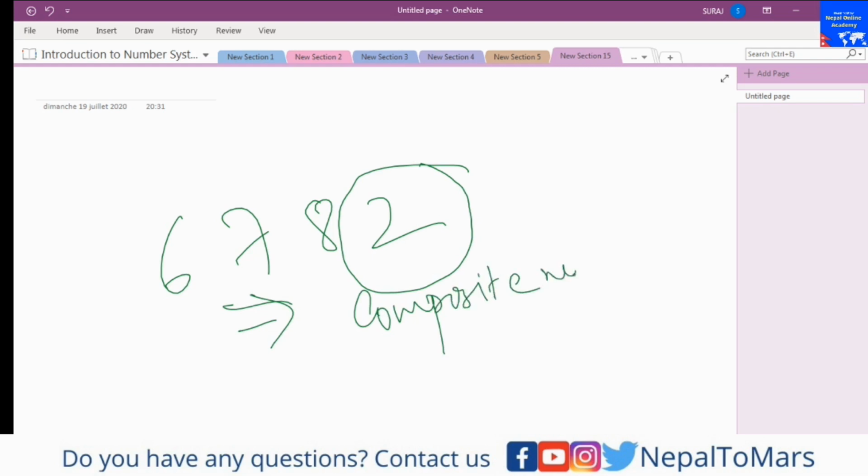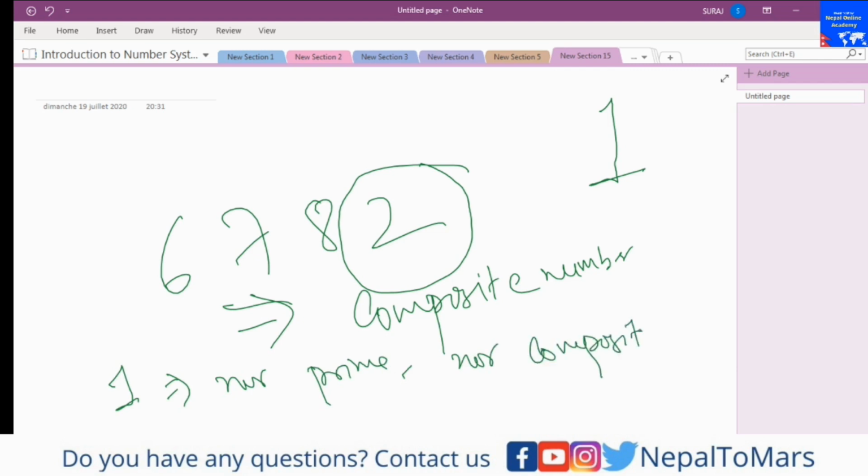Okay, so the next thing is, what is 1? Because 1 has only one factor, that is 1. That means 1 is neither prime nor composite. I hope you understand this.